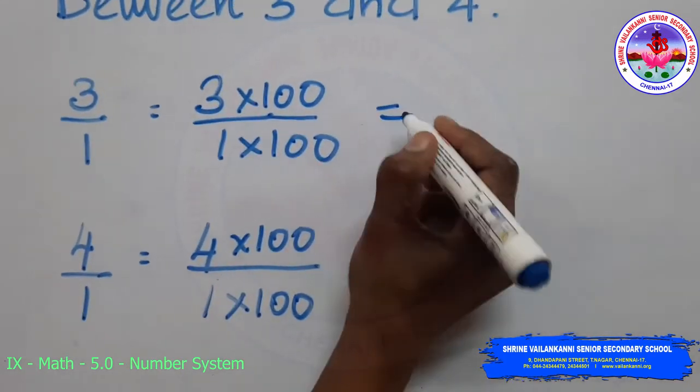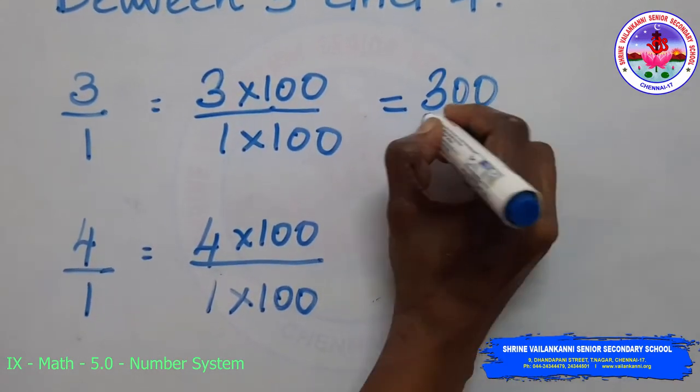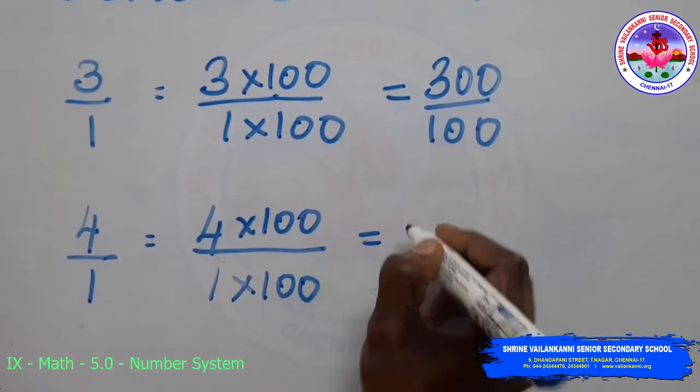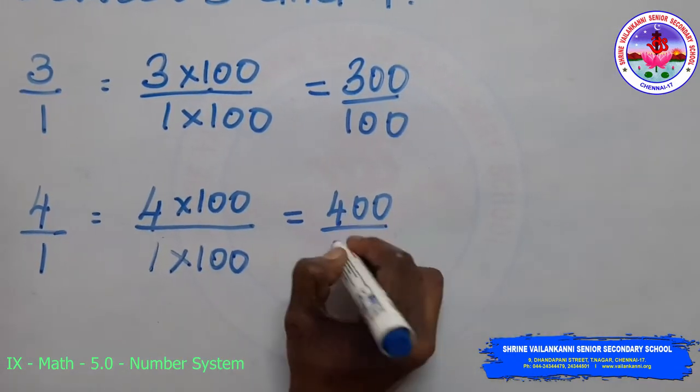So I will be getting the fraction as 300 by 100. Here I will get 400 by 100.